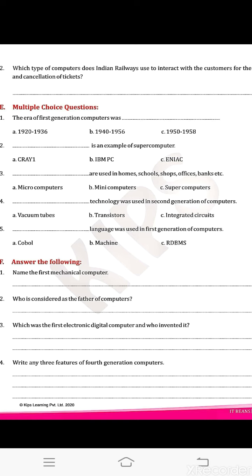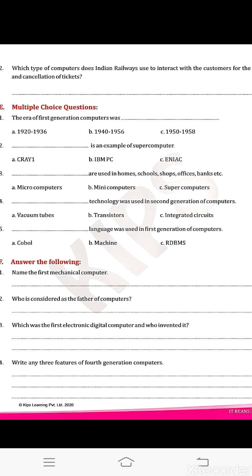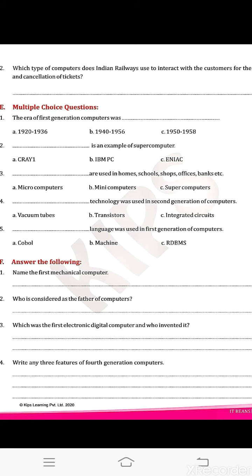Okay. Now come to the multiple choice questions. First, the era of first generation computers was, answer B, that is 1940 to 1956. Second, dash is an example of a supercomputer. Answer is A, that is Cray-1. Third, dash are used in homes, schools, shops, offices, banks, etc. Answer is A, microcomputer. Fourth, dash technology was used in the second generation of computers. Answer is B, that is transistor. Fifth, dash language was used in the first generation of computers. Answer is B, that is machine.